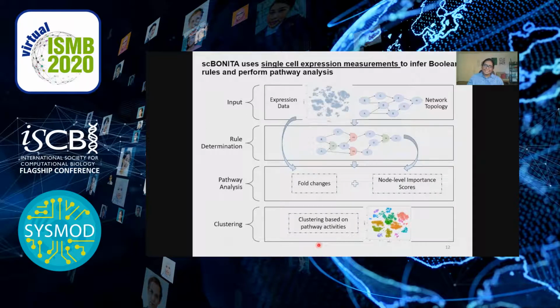Just to outline the single-cell Bonita algorithm, single-cell measurements and pathway topologies are used to infer Boolean rules and identify dysregulated pathways. We are also currently working to use the dynamic characteristics of the inferred networks to classify singly sequenced cells into subpopulations based on their pathway activities.